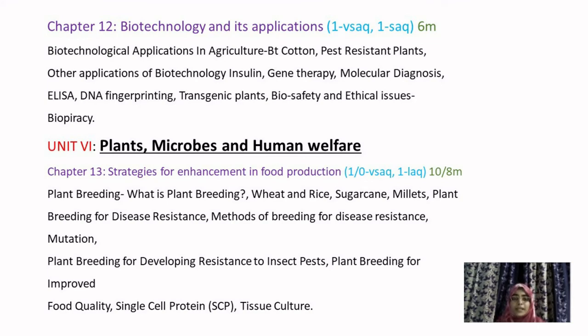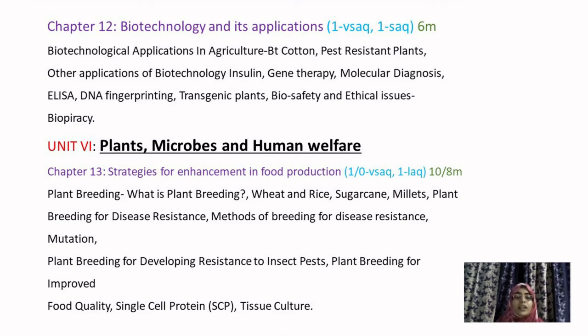You will study how biotechnological uses are applied in your daily life: in plants, developing resistance in plants, biosafety, ethical issues, DNA fingerprinting, molecular diagnosis and gene therapy. So what are the uses of biotechnology in our day to day life? This chapter consists of 6 marks, that is 1 VSAQ and 1 SAQ.